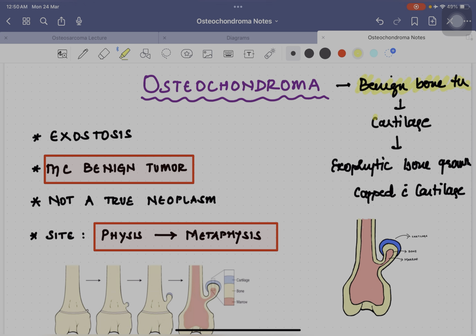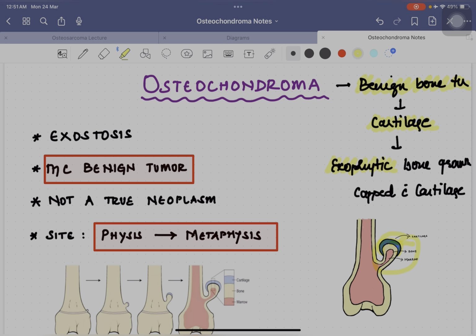So it arises from the cartilage. This is the second point you should remember. So it is an exophytic bone growth. As you can see here, it is an exophytic bone growth and it is capped with the cartilage. This region is the cartilage. So this is the definition of osteochondroma.